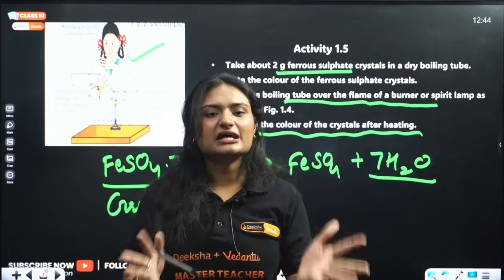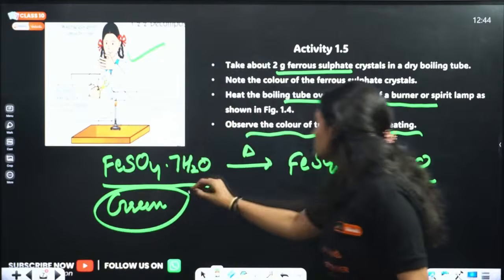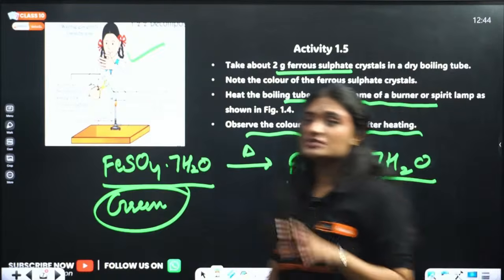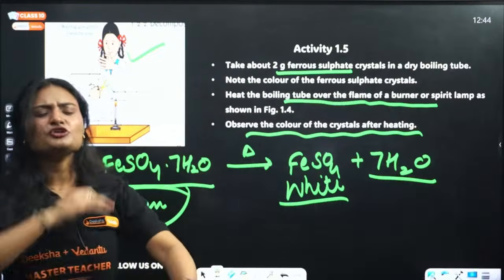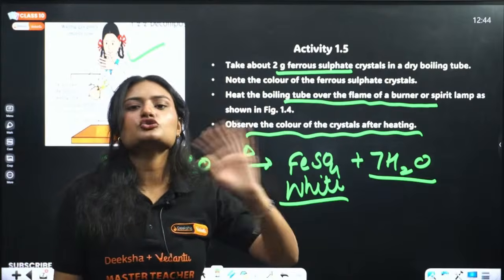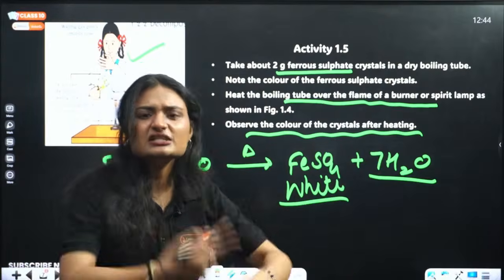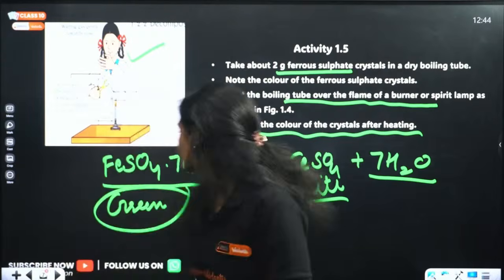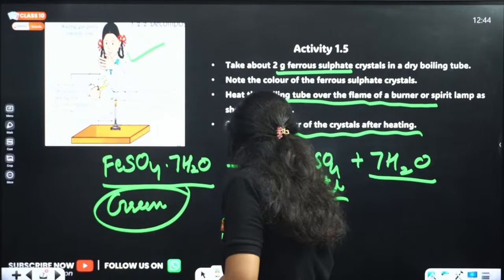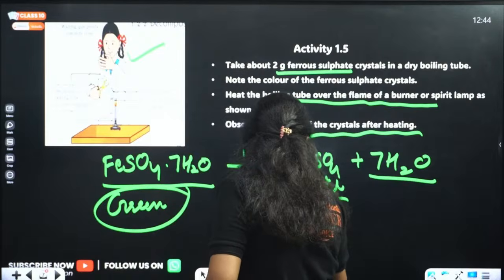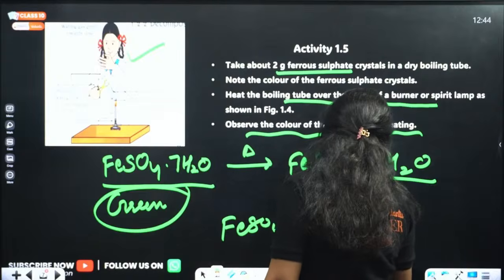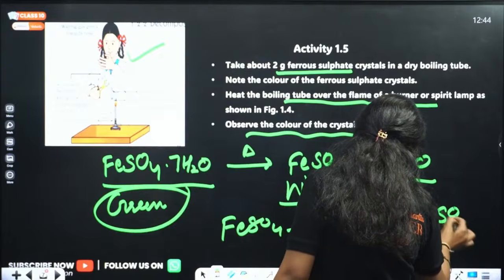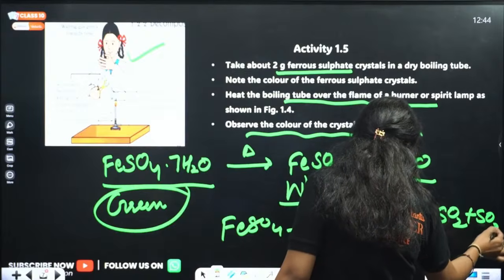Now, what will be the color change? This is green in color. This is white in color. Without the water molecules, ferrous sulfate is white in color. Now, what will happen if you do prolonged heating? Let's say you did not stop here and you heated it for some more time, what will happen? I will get iron oxide plus SO2 and SO3, right?